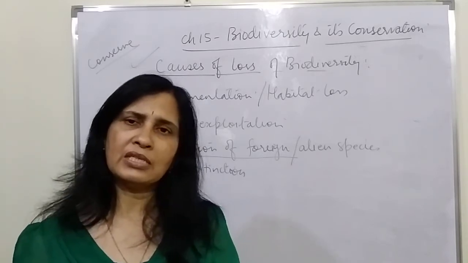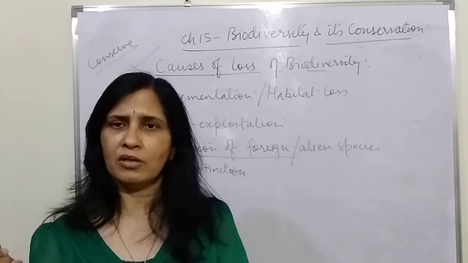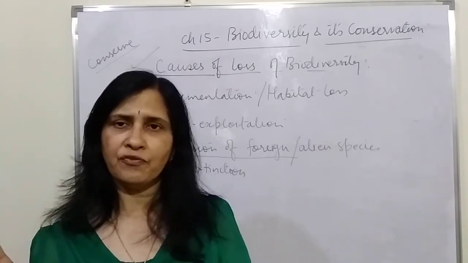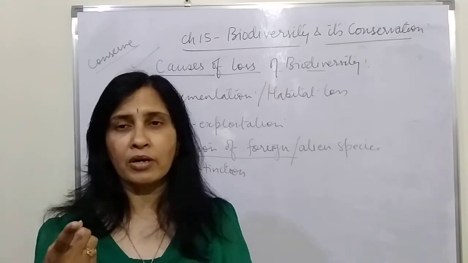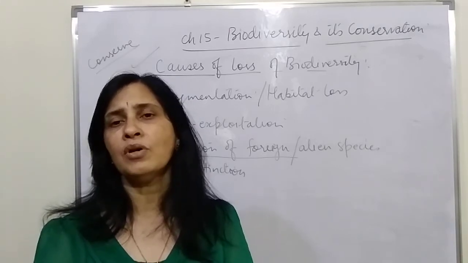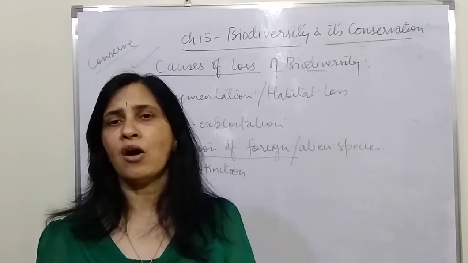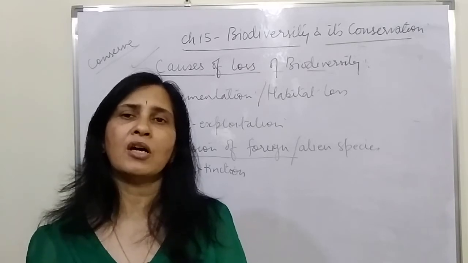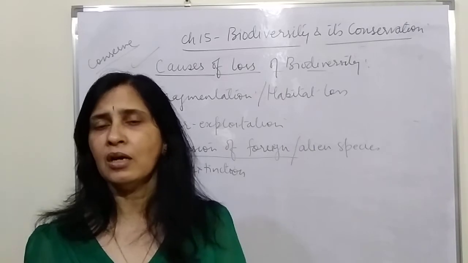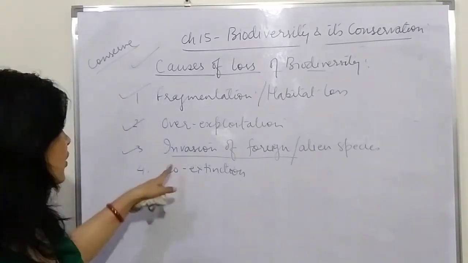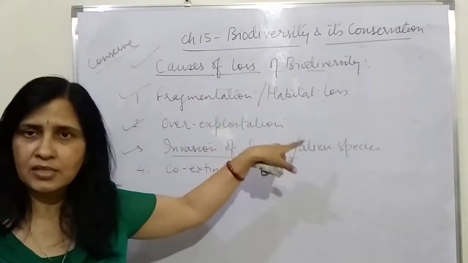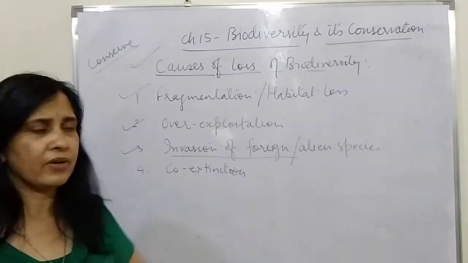And there are various examples. The African catfish has killed the normal catfish. Then there is Nile perch, which was introduced in Lake Victoria. It has killed the cichlid fishes. Then there are plants like Eichhornia, Lantana, Parthenium. They all have come to India, and they have established themselves, and now they have become a nuisance. So we have to find out the method how to deal with those kinds of plants, because they are more dominating than the ones which are growing here. So the invasion of the foreign or alien species also results in the extinction of the specific species living in that area.